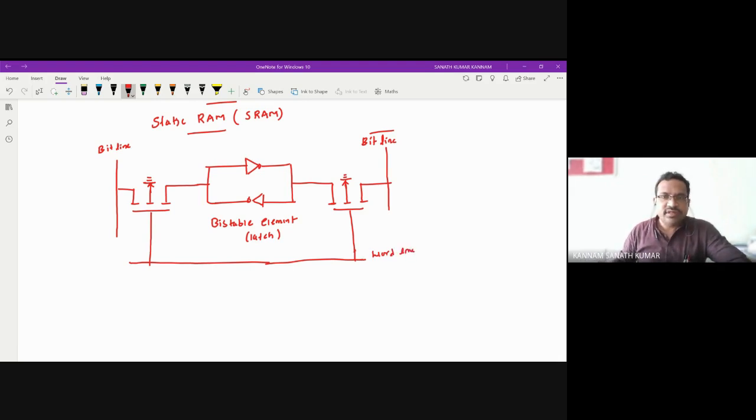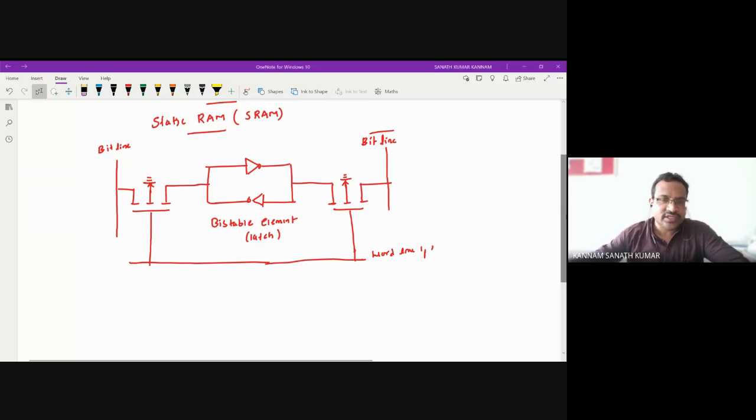Whenever the microprocessor or microcontroller wants to read the data in the RAM, first of all, you need an address. The address is available on the word line. So you need to make this word line one. When you make this word line one, what happens to this NMOS? The NMOS becomes on, as I told you in the logic families. So that means this is short circuited.